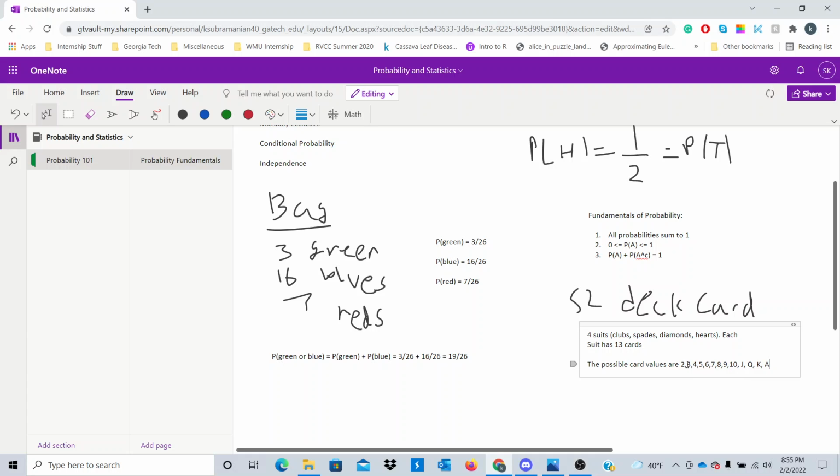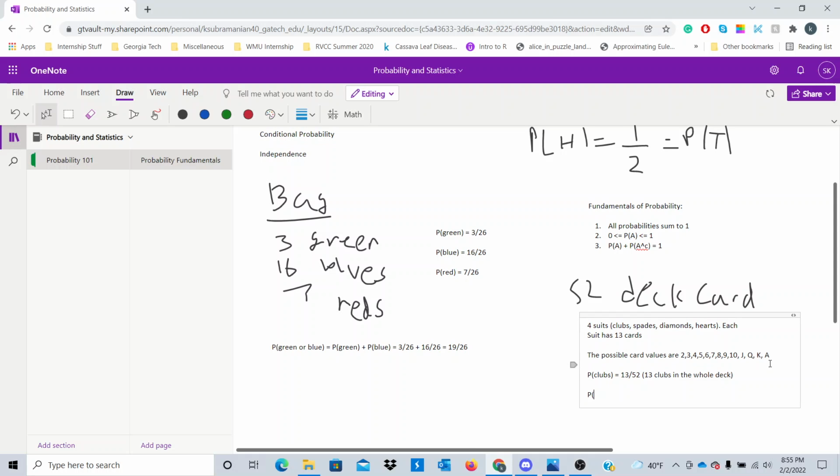So for example, in the case of a 3, there's going to be the 3 of clubs, the 3 of spades, the 3 of diamonds, the 3 of hearts. Likewise for, let's say, a queen, an ace, and so on, right? So what if I wanted to find the probability of getting clubs? The probability of getting clubs is 13 out of 52 because we have 13 clubs in the whole deck, right?